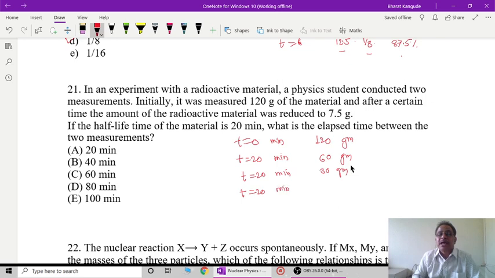that becomes 60 minutes, and this will become 15 grams. And for 1 more 20 minutes, it becomes a total of 80 minutes, and now this will become 7.5 grams. So after these 4 steps, the amount of material in the radioactive sample will reduce from 120 grams to 7.5 grams, and therefore 80 minutes will be the correct answer here, and D is the correct option for this question number 21.